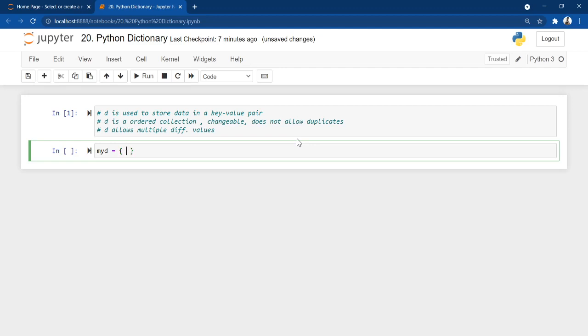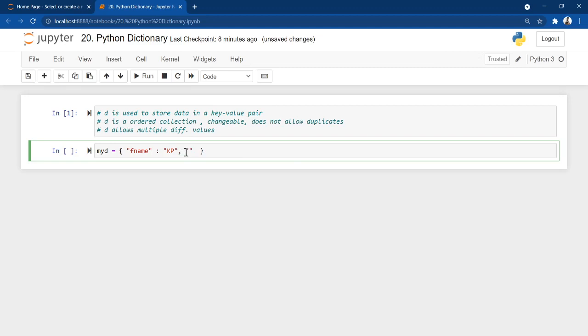I write fname, then a colon, then my first name KP, and a comma. This is the first element. This is the key and this is the value, so this entire thing is one key value pair element.